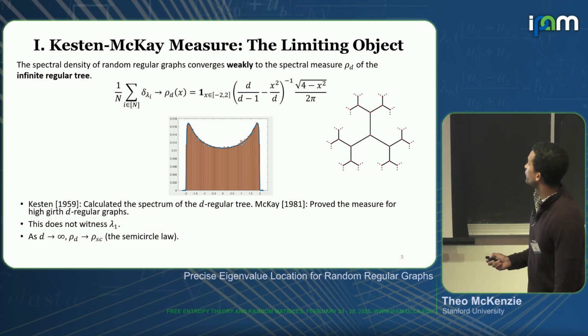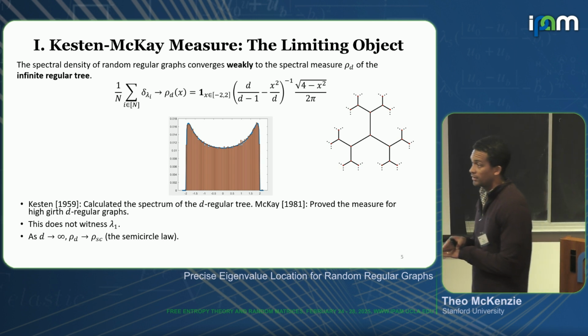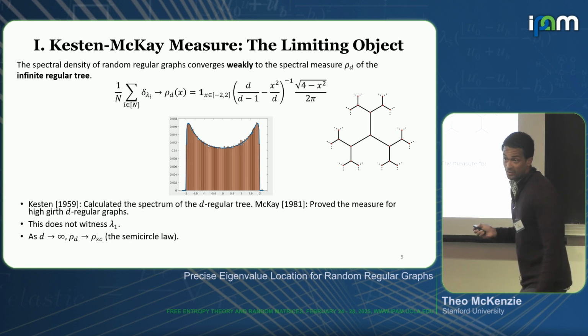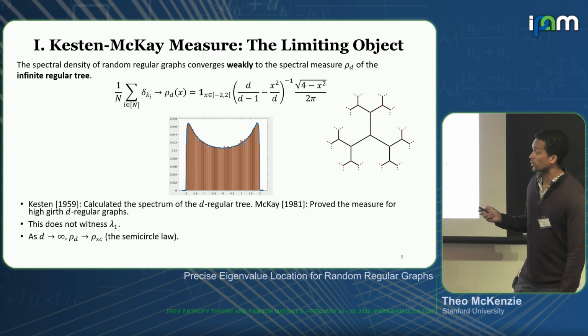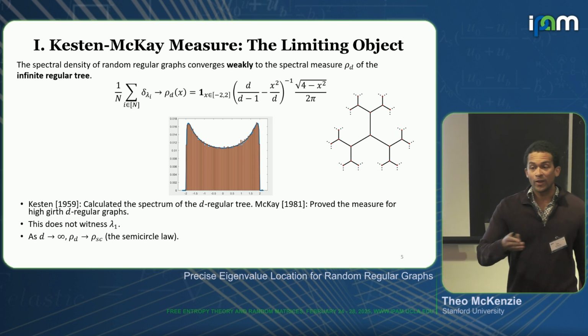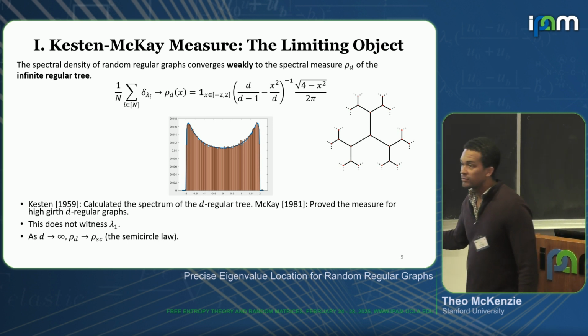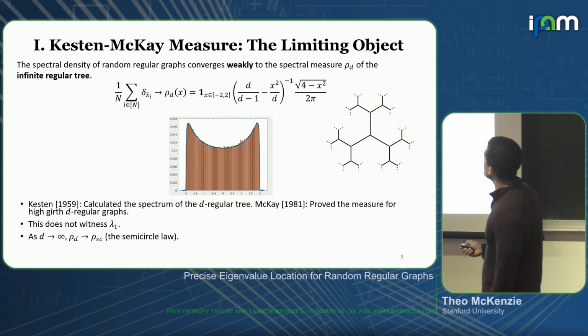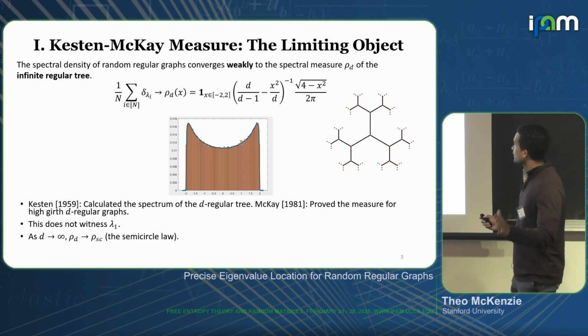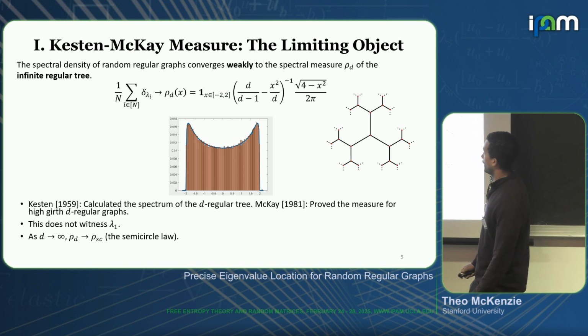In the middle of the slide I have two plots superimposed. The blue line is the Kesten-McKay law, what's predicted by this formula, and the red histogram gives the eigenvalues of a very large random regular graph. We see that these two match each other very closely. So this seems like an effective law.